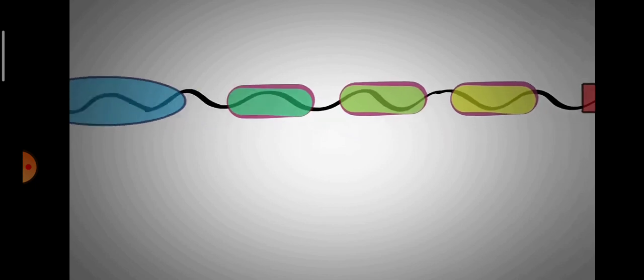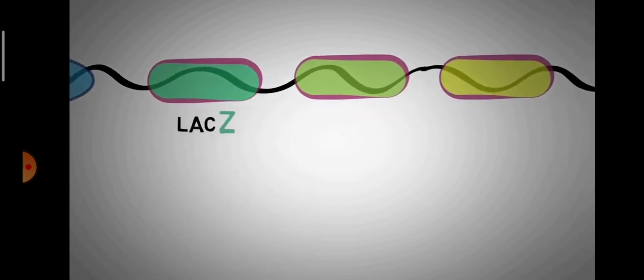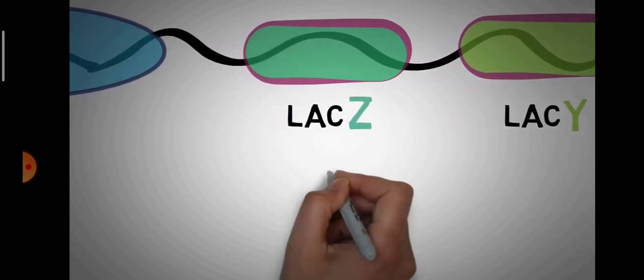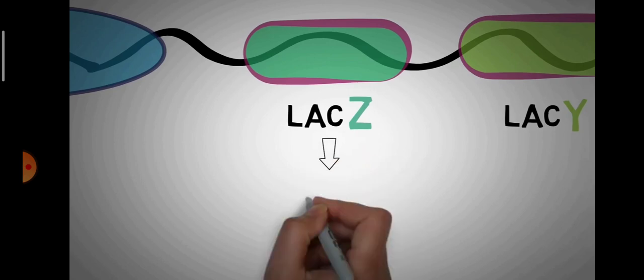There are three important structural genes in the lac operon that are known as LAC-Z, LAC-Y, and LAC-A. LAC stands for lactose, the sugar for which these genes make the enzymes, and ZYA are arbitrary alphabets used to denote the names of these genes. The gene LAC-Z codes for the enzyme beta-galactosidase.